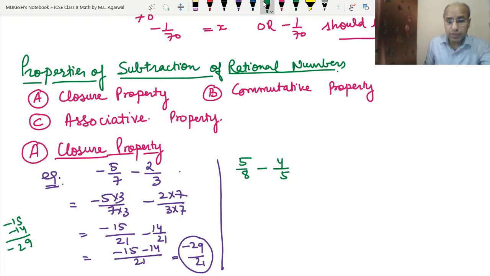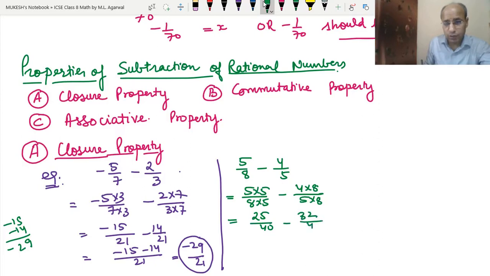So their LCM will be 8 into 5, which is 40. So 5 into 5 upon 8 into 5 minus 4 into 8 upon 5 into 8. So this became 25 upon 40 and this became minus 32 upon 40.